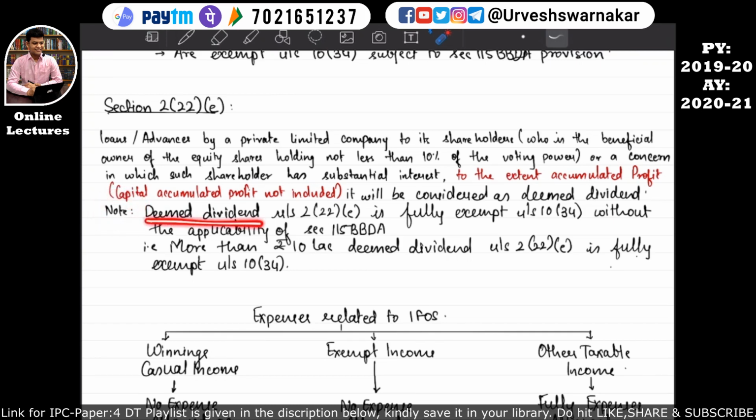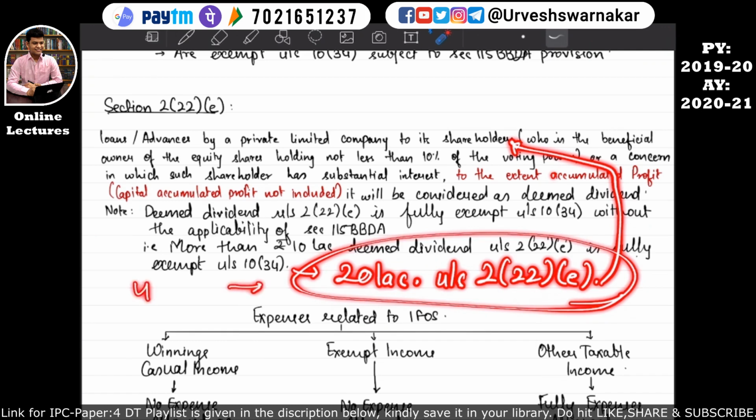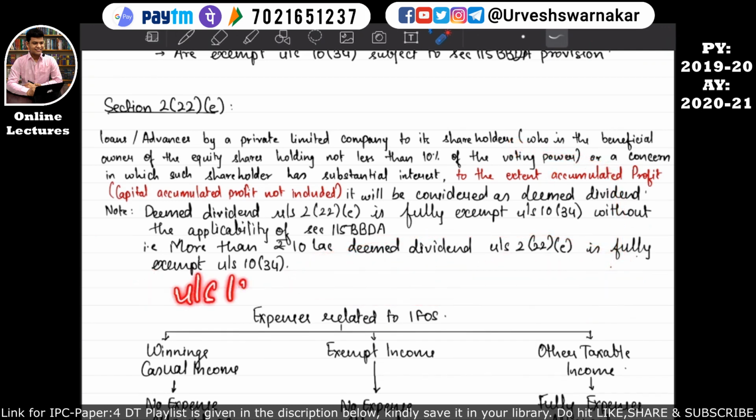The note says that deemed dividend under section 2 subsection 22 subsection E is fully exempt under section 10 subsection 34 without the applicability of section 115BBDA, that is, more than rupees 10 lakhs deemed dividend under section 2 subsection 22 subsection E is fully exempt under section 10 subsection 34. That means even if 20 lakhs deemed dividend is given under section 2 subsection 22 subsection E to the shareholder, then the entire 20 lakhs will be allowed as exemption under section 10 subsection 34.